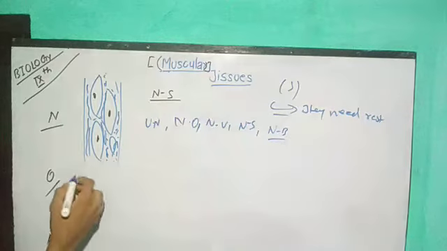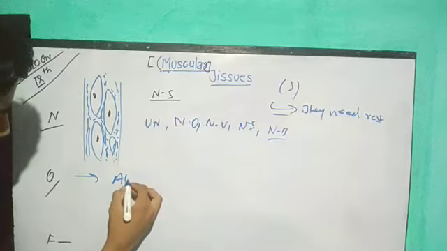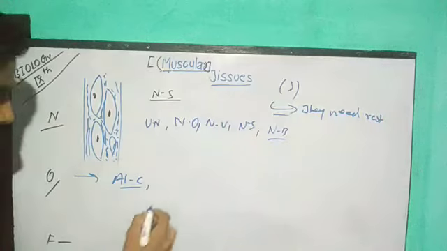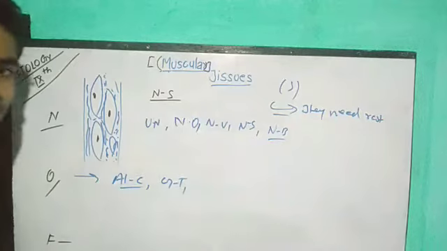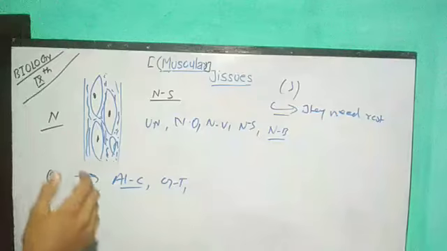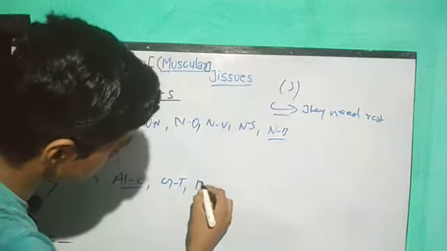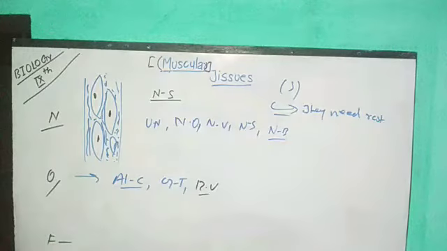And one major thing about their occurrence: first, I told you, in our alimentary canal. We can also see it in the genital tract, either male or female, in both. So guys, finally we are discussing the position or occurrence of non-striated muscles. First, the alimentary canal, where we see non-striated muscular tissues, and even in the genital tract, and in our blood vessels too, we see these non-striated muscles.